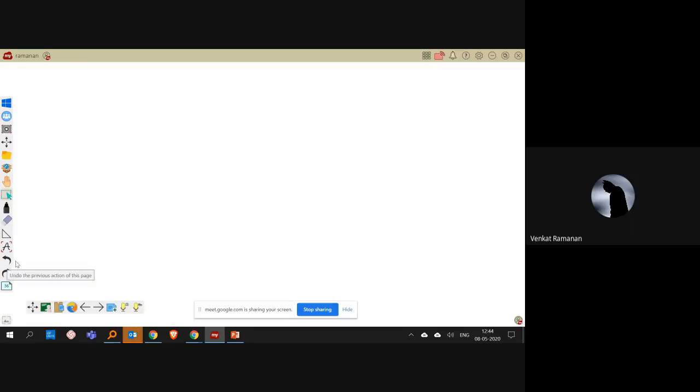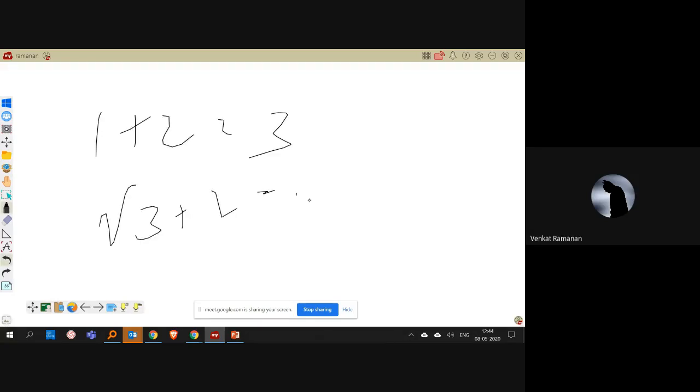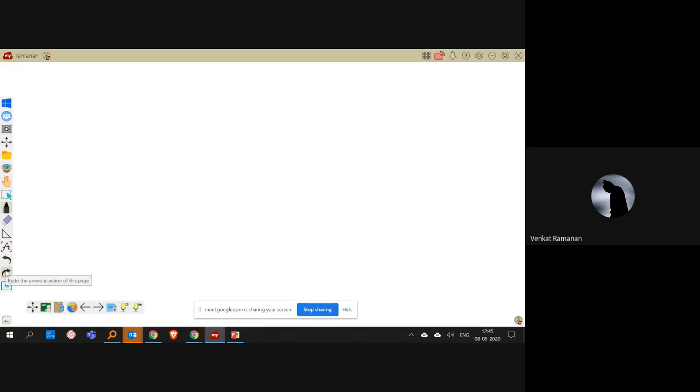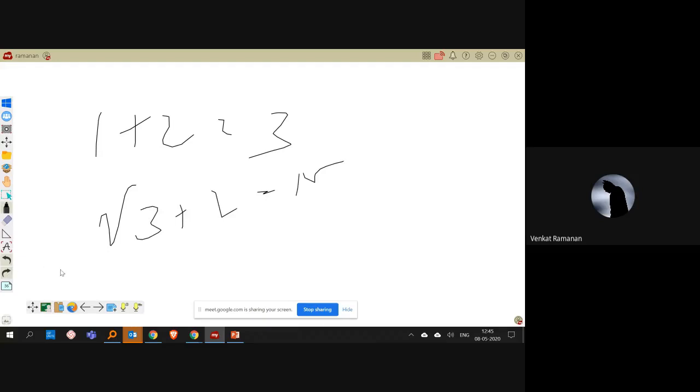And these two are just undo and redo. For example, you are discussing a math problem, and root 3 plus root 2 is equal to root 5, and I want to revisit it. So I can just use these undo and redo functions. If I want to ask the students how it was actually performed, you can again use this function. This is undo and redo.